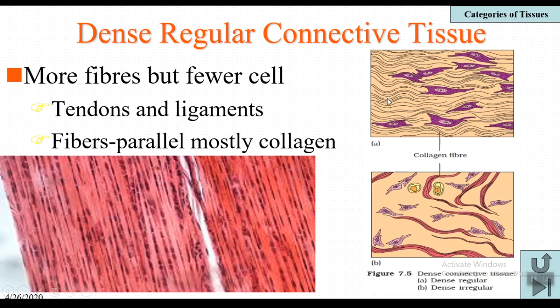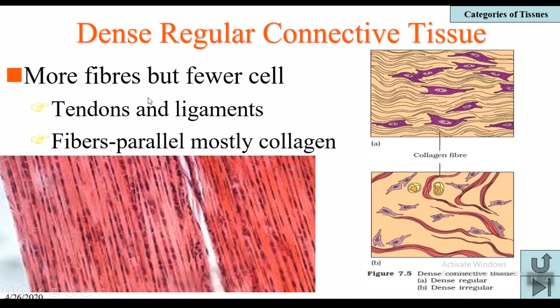In dense regular connective tissue, the fibers are arranged in a regular fashion. Here you can observe this. Whereas in dense irregular connective tissue, the fibers are irregularly arranged. Take for example the dense regular connective tissue. The examples for this are tendon and ligament.